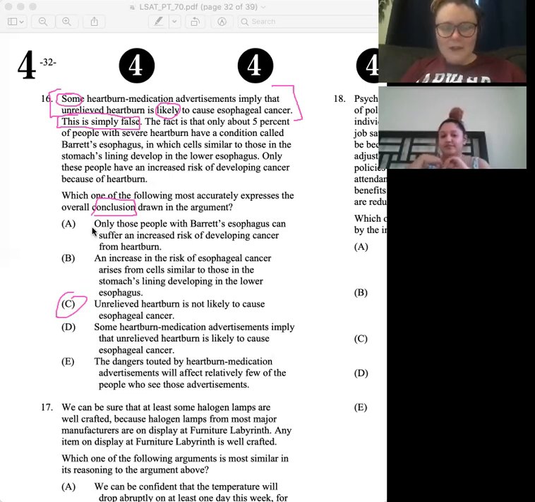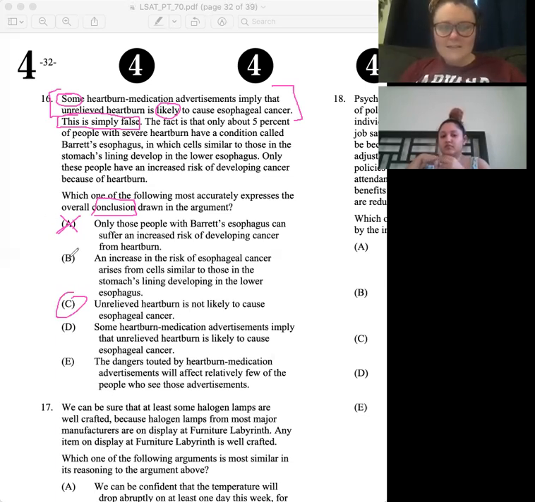And this is an example of when in doubt, go mild. Like only those people with Barrett's esophagus can suffer. Like no, we have no idea if other people can suffer or have an increased risk of developing cancer from heartburn, right? Irrelevant. So A would have been really easy to cross off. B, an increase in the risk of cancer arises from cells similar to those in the stomach lining. Once again, way too narrow.